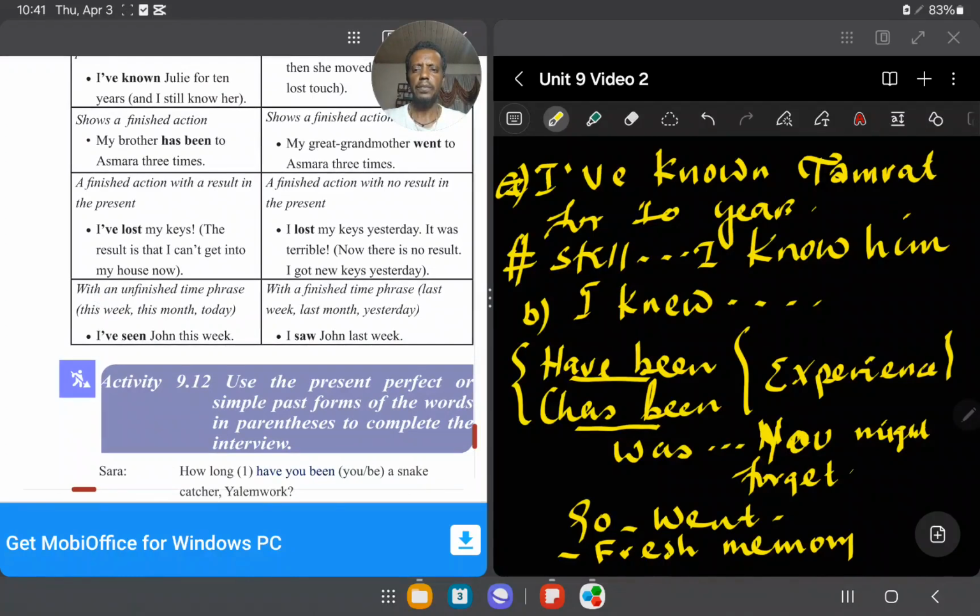Next, with unfinished time phrase. This week, this month, today. Unfinished time phrase. I have seen John this week. For example, when you say this week, which one? There are 7 days of a week. So with unfinished time phrase,